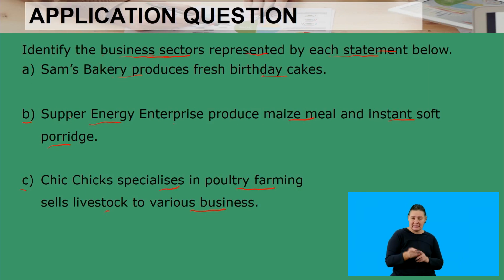So Sam's Bakery produces fresh birthday cakes, and then we have Super Energy Enterprise, which produces maize meal, and then we have Cheeky Chicks. So for Sam's Bakery, we look into the type of business or the type of industry. This should be the tertiary sector. Then we have what now? Super Energy Enterprise. They produce maize meal and instant porridge. This should be the secondary sector. And then we also look into Cheeky Chicks, which specializes in poultry farming and selling livestock. Then this would be your primary sector.